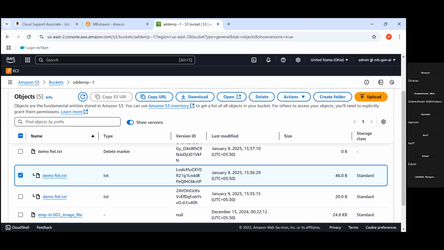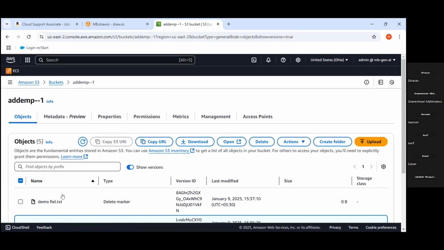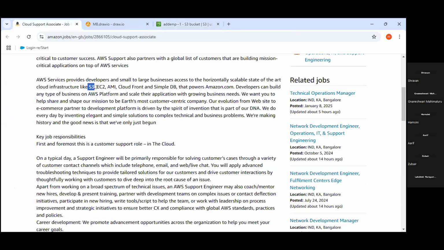Okay. Now, once we understand how to use that and how to restore the old version as well as the current version files, coming to the next point, that is EC2. Already you know that EC2 is nothing but an instance, or we can say a server. Whatever we discussed already, it could be called a server or instance.